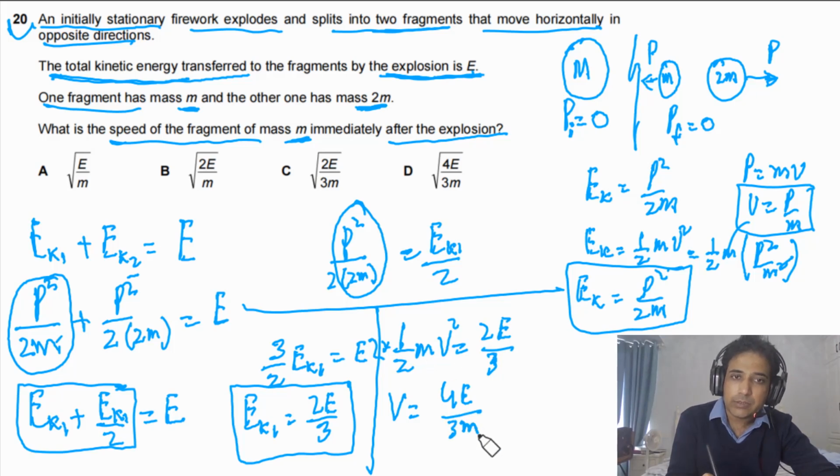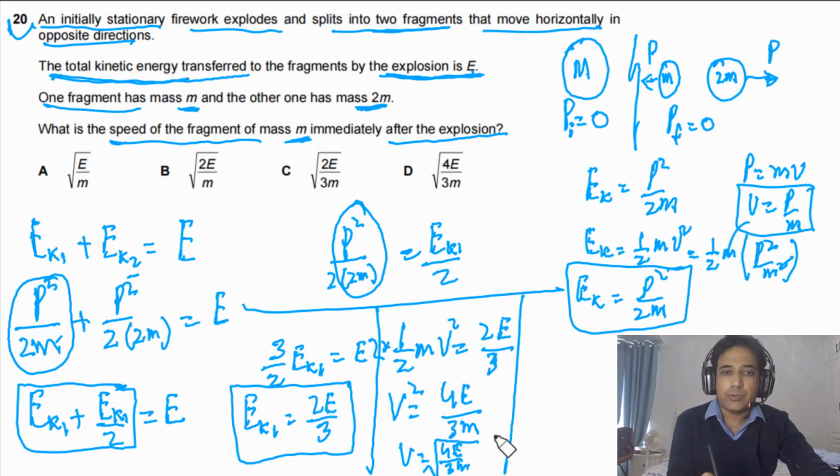So this is v squared, but we need the value of v, so simply we need to take the root of this one. So finally we can say v has to be equal to the root of 4E divided by 3m. So this is our final answer.